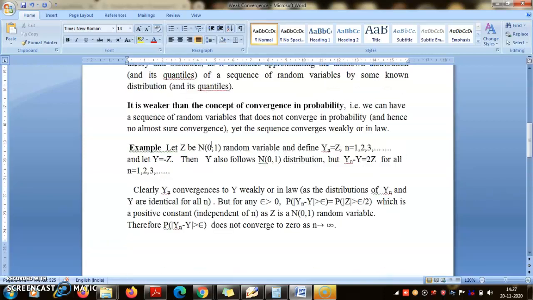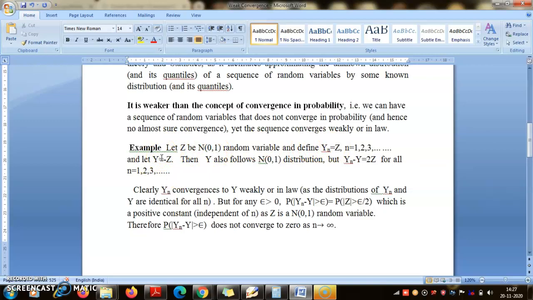But you see what is happening. Each Yn follows N(0,1) and Y is equal to minus Z. The normal distribution is symmetric, so minus Z will also follow N(0,1). So Yn and Y are identically distributed.